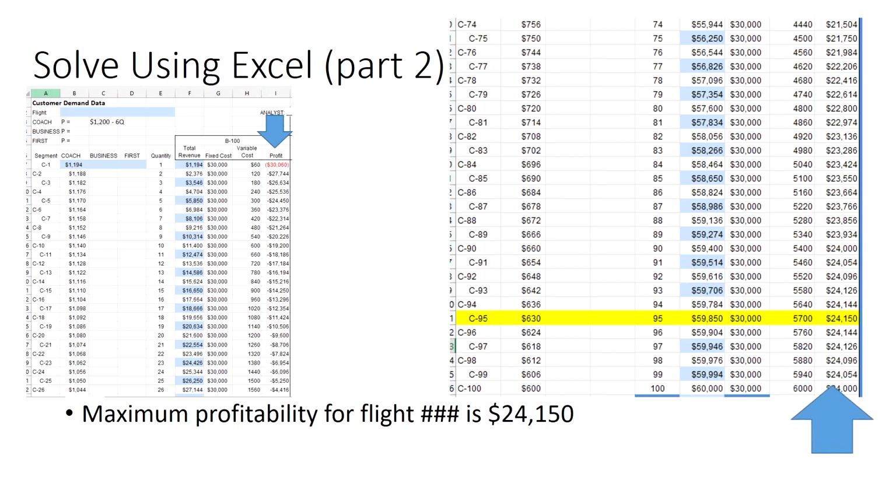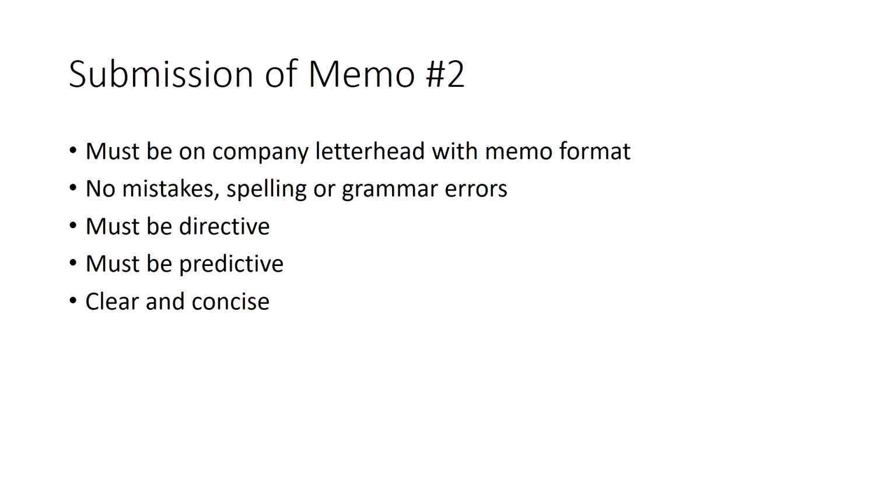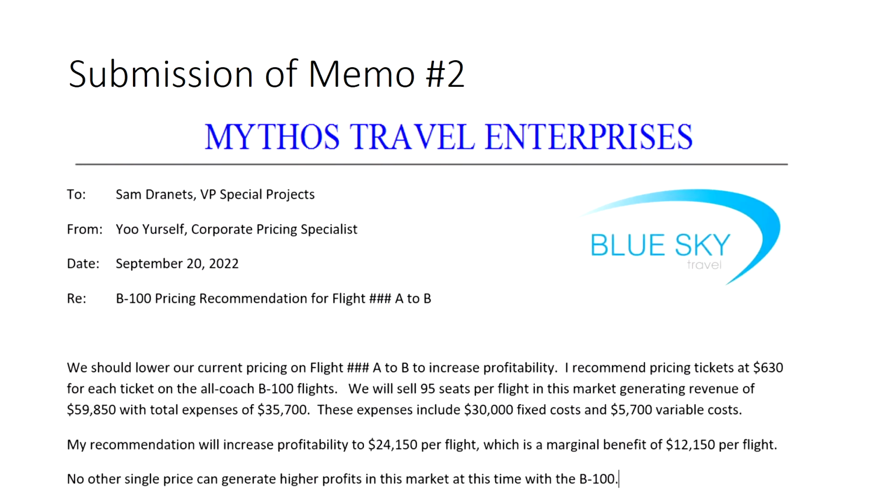So now I am ready to write my memo. The memo I write has to be on company letterhead. There can't be mistakes, spelling, or grammar errors. I have to be directive. You want to be predictive, and you want to be clear and concise. Take a look. This is something submitted for your consideration. You can submit something like this. Here it is on company letterhead. You wrote it to Sam Dranitz, VP of Special Projects.